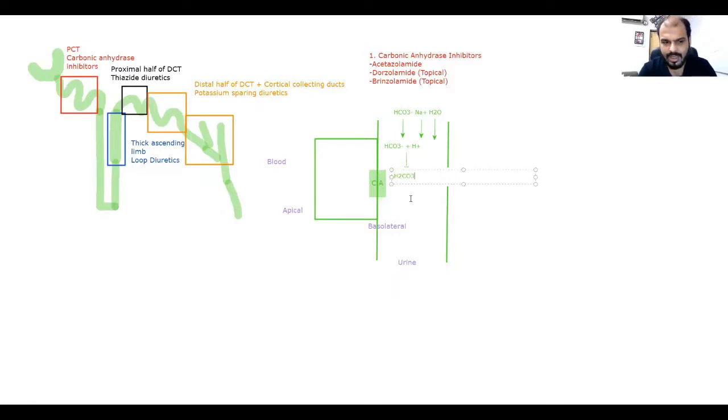And now the carbonic anhydrase enzyme actually splits it into two. The carbonic anhydrase will act on the H2CO3 and it will split it into two things. Can anyone of you tell me? Carbon dioxide and water.